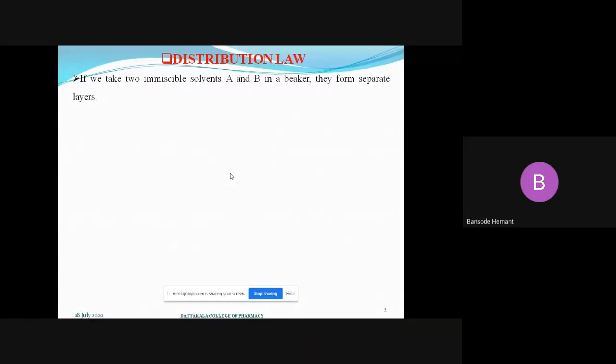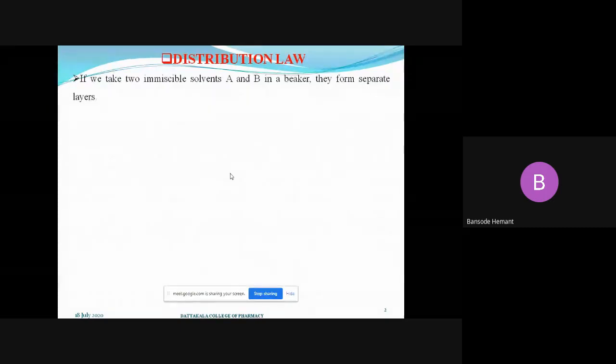in such a way that if we take two immiscible solvents, let us consider these two immiscible solvents are solvent A and solvent B in a beaker. So what happens as these are immiscible? Immiscible means simply the mixture of liquids, when in contact, will not get mixed. They will remain present in two separate layers. Such liquids we call immiscible liquids.